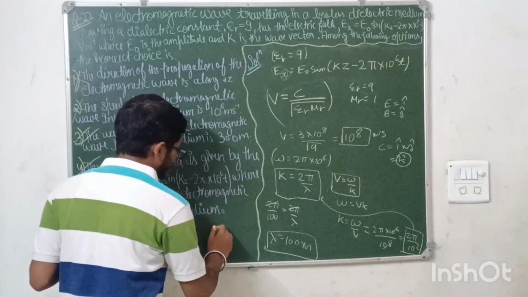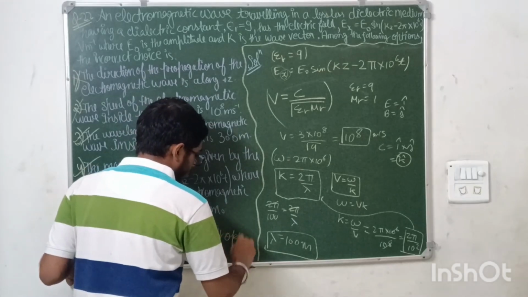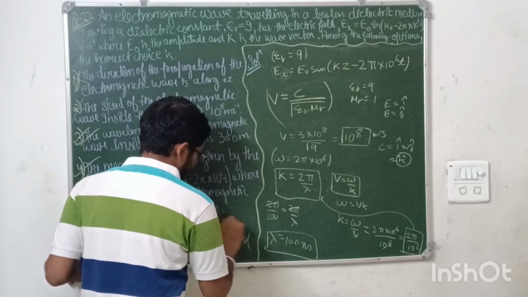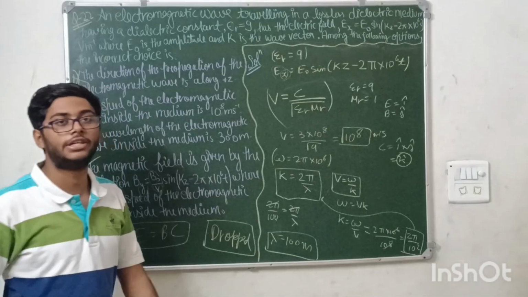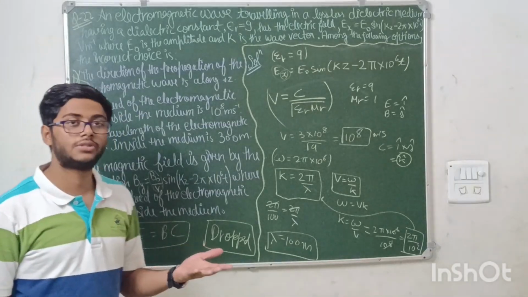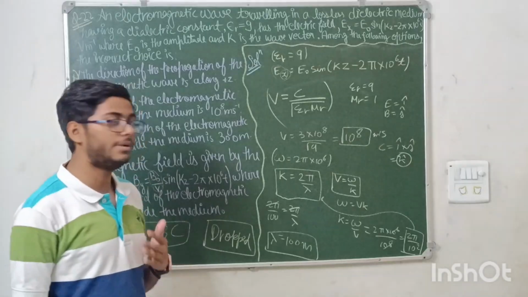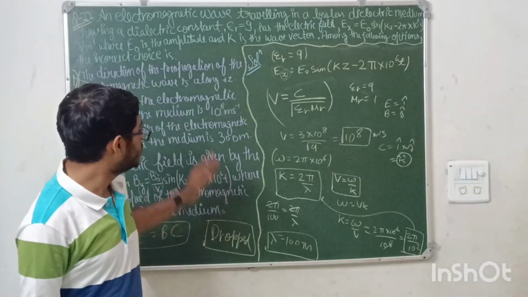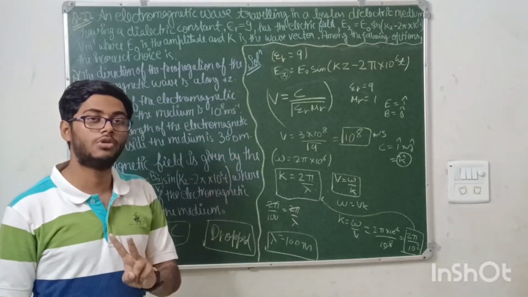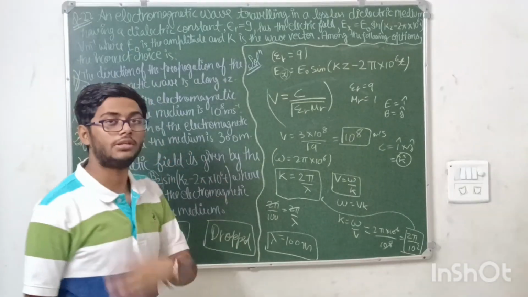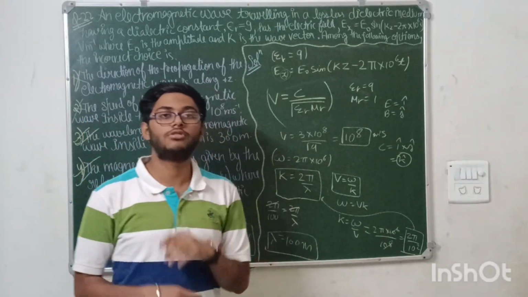So this question is dropped. This question is bonus. Marks will be awarded to all the candidates. One more question is dropped, which is of Vernier caliper experimental physics. I will be taking that question as well. But this was the question which was bonus. Two questions are bonus in the physics paper, which are this and the other one of Vernier caliper. Let's move on to the next question.